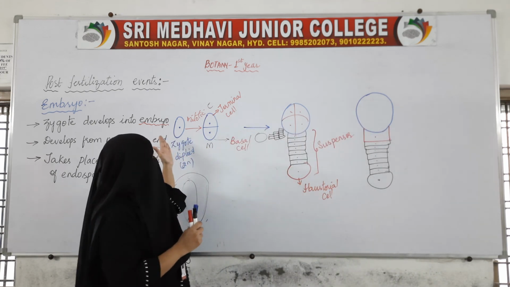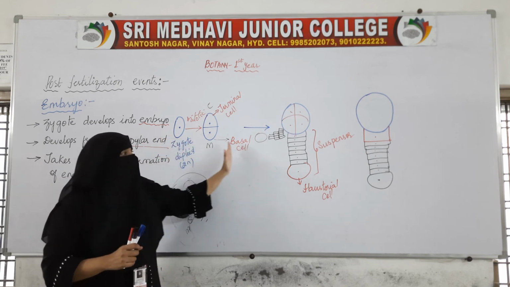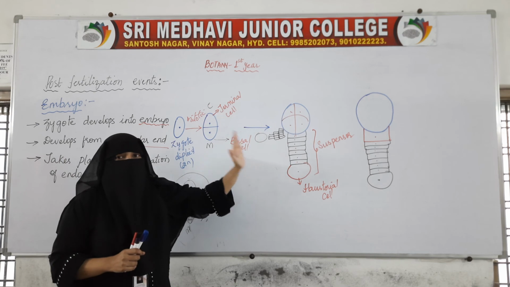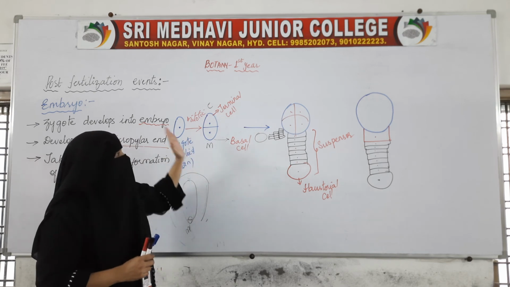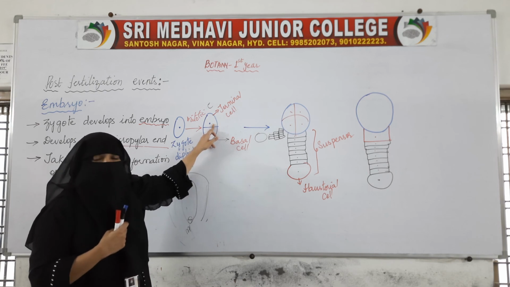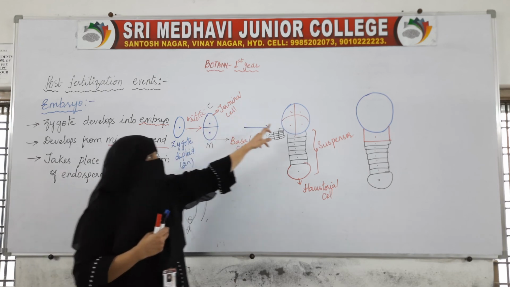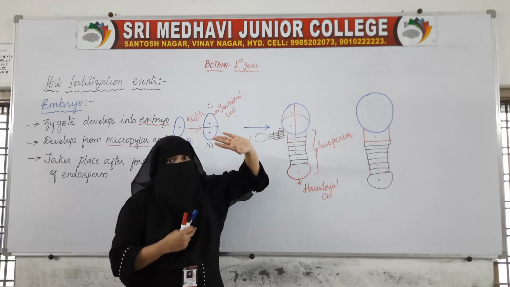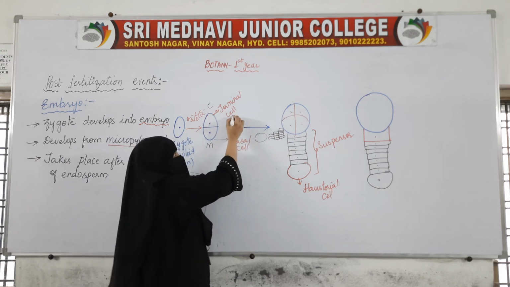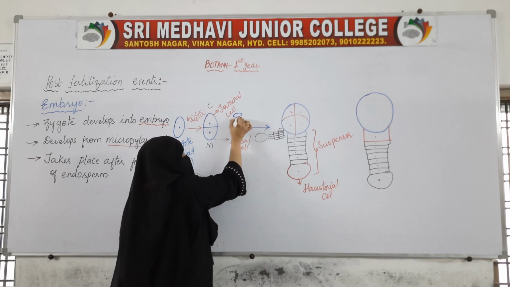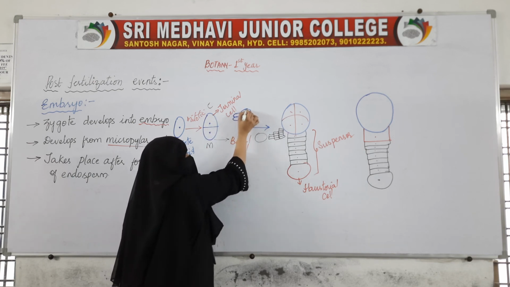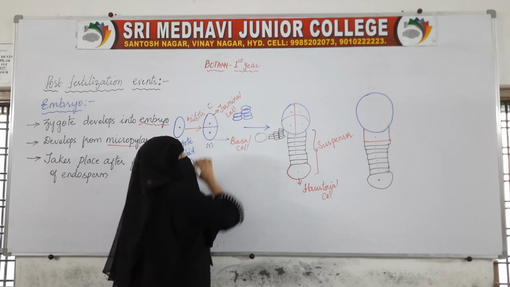So now the zygote is starting to change into an embryo. Here the terminal cell will also undergo mitotic divisions. The terminal cell has divided and produced 2 cells, and these 2 cells have again divided and produced 4 cells.